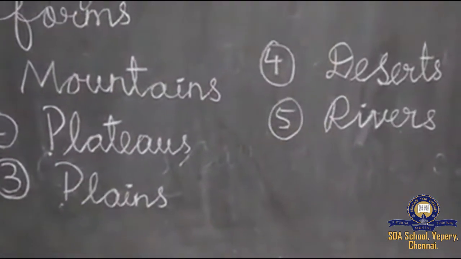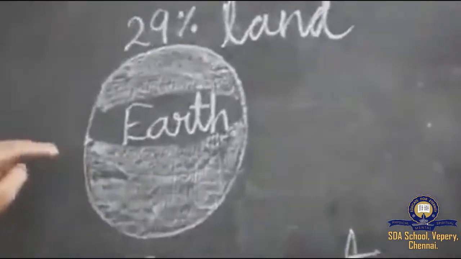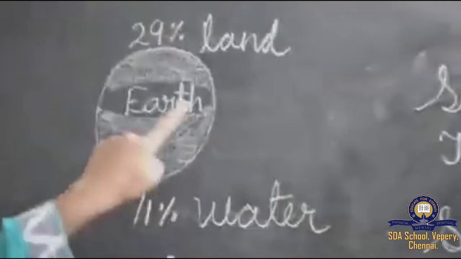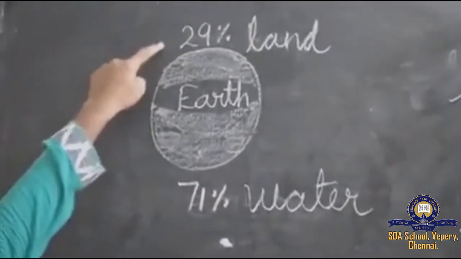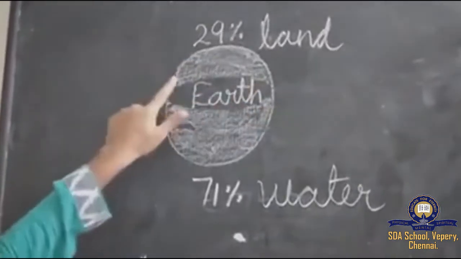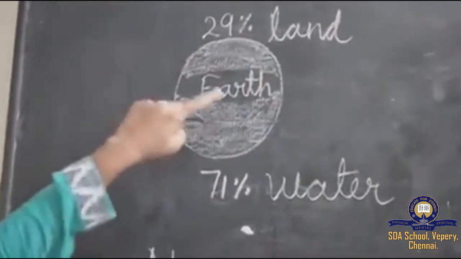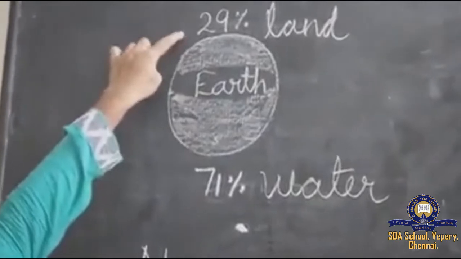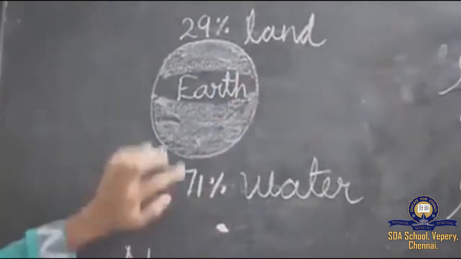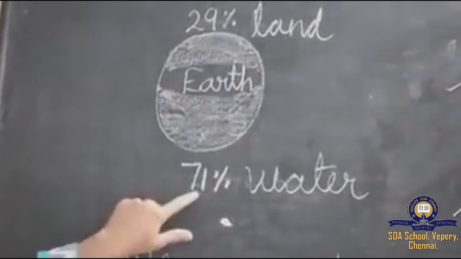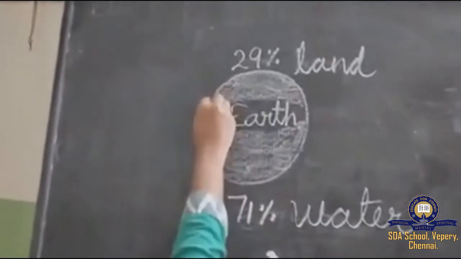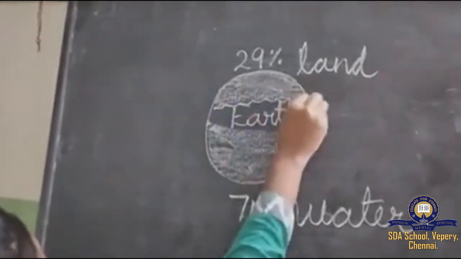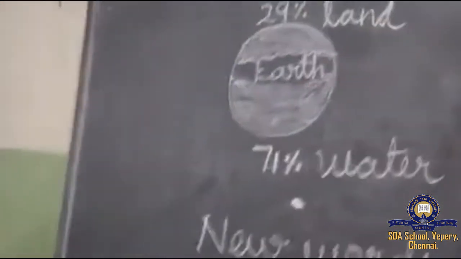Look at this image. Just imagine, this is the earth. 29% is covered with land, and the rest, 71%, is full of water. In this land only we are living. In this 29% only people are surviving.